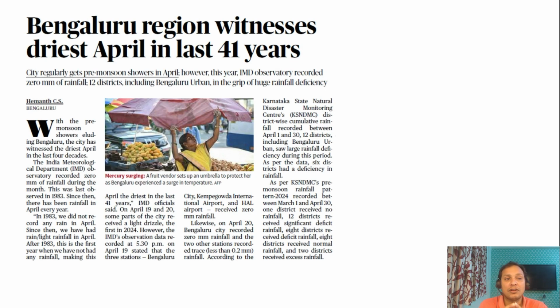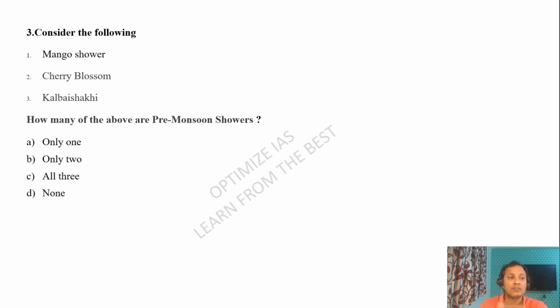The next topic is on pre-monsoon showers. Guys, Bengaluru this year is not receiving any pre-monsoon shower. April is the driest month in the last 41 years. In this context, I have framed a question on pre-monsoon showers. Consider the following: mango showers, cherry blossom, Kal Baisakhi. How many of the above are pre-monsoon showers? Guys, all three are pre-monsoon showers.